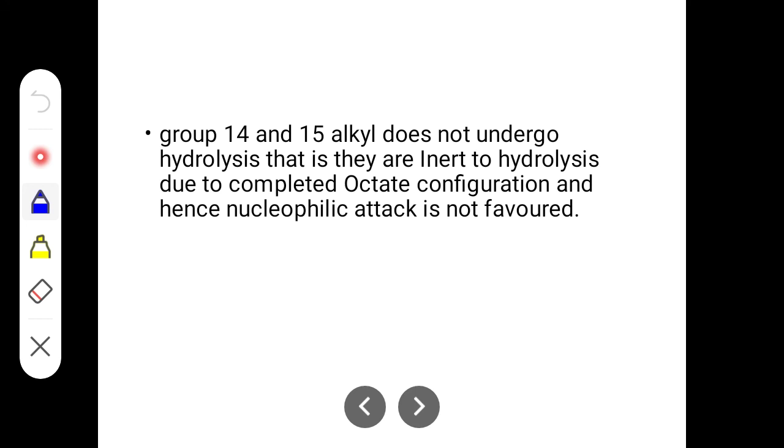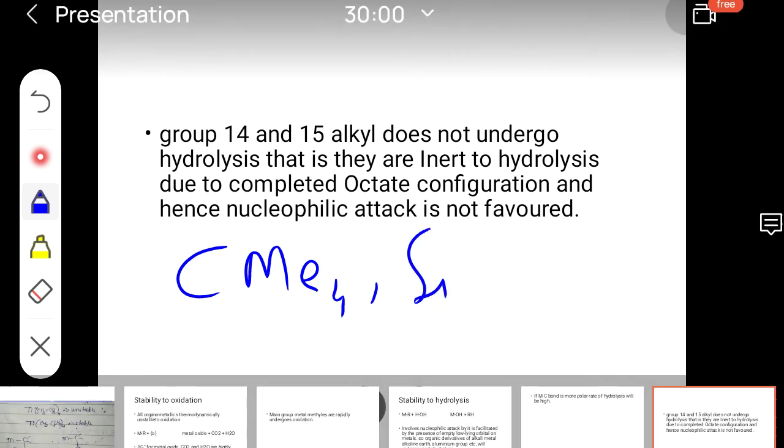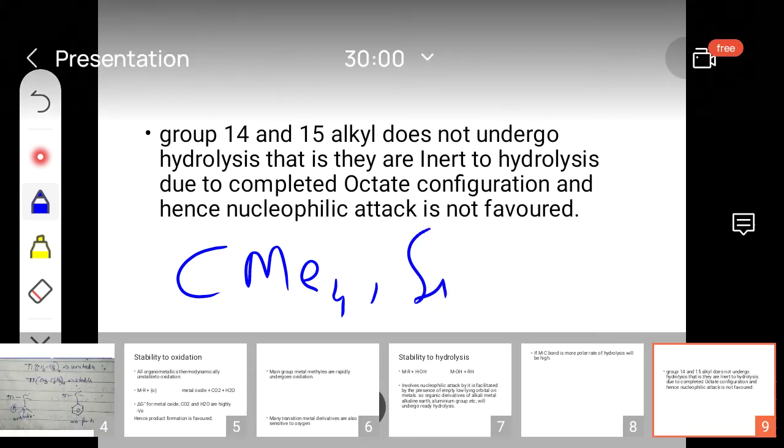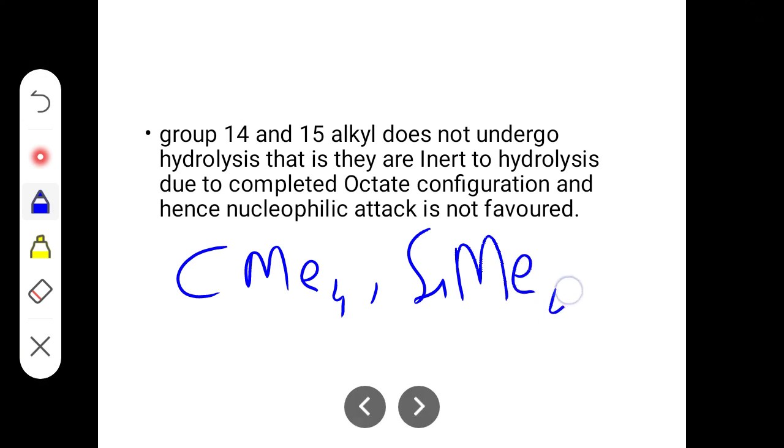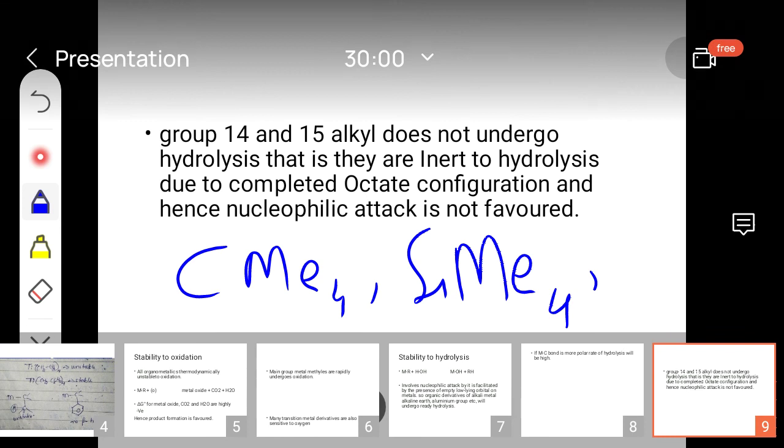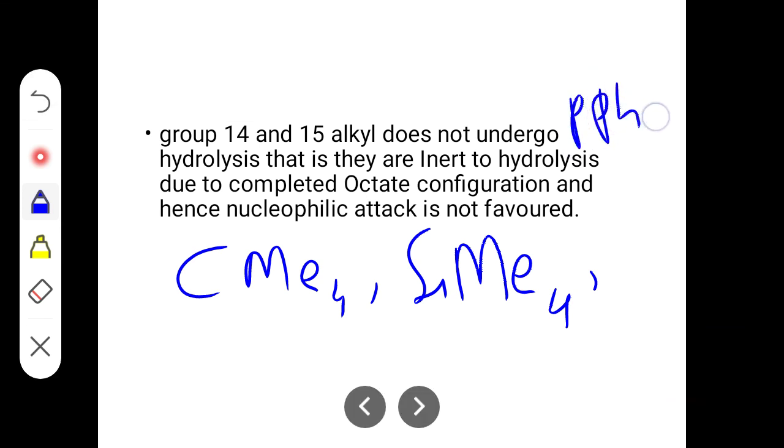Now the group 14 and 15 alkyls do not undergo hydrolysis, that is, they are inert to hydrolysis due to the completed octet configuration, and hence nucleophilic attack is not favored. For example, CMe4, tetramethylmethane, tetramethylsilane SiMe4, and similarly triphenylphosphine PPh3. These compounds do not undergo hydrolysis because they are inert.